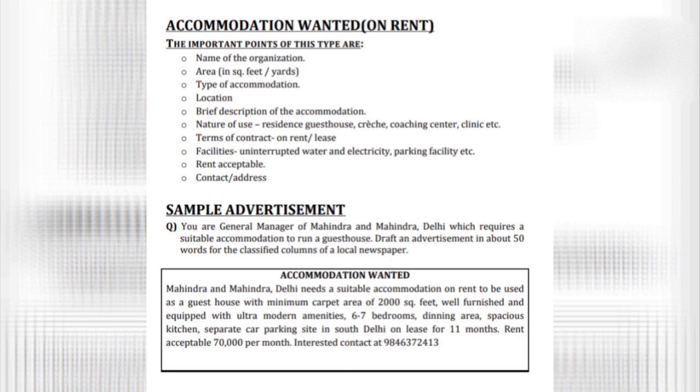Then we have also mentioned the type of contract, which means we want the accommodation on lease for 11 months. And the facilities which we are looking for are uninterrupted power supply and of course a good parking facility also, that we need to mention. Another thing that we have written is the rent acceptable. We have mentioned it as 70,000 per month. And last of all, the contact address has also been mentioned. So you see that we have included all the points. Once again, we'll check. We have written the title, we have kept everything in the box, and we have included all the points.